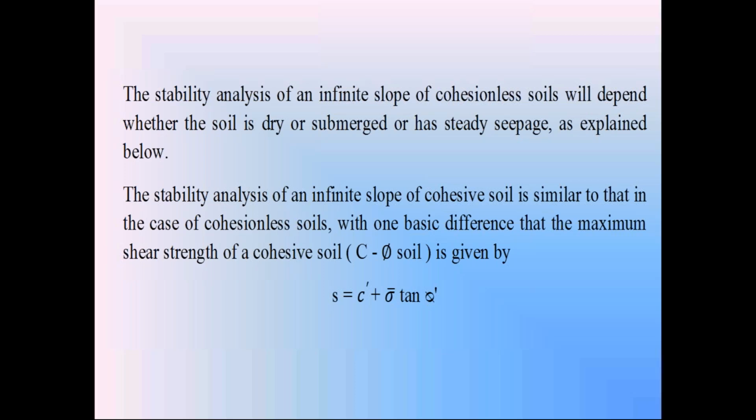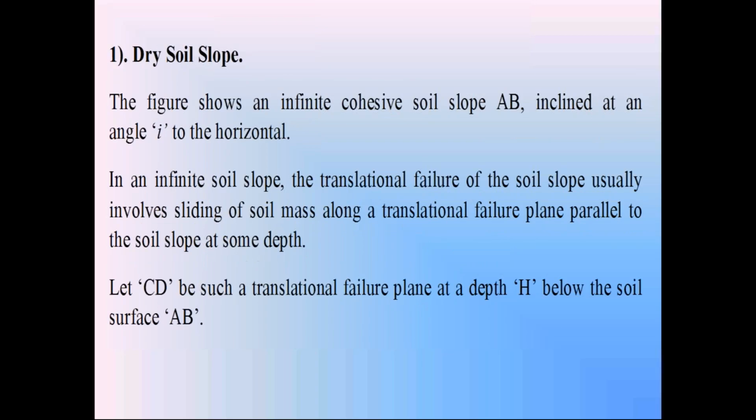Whereas in cohesionless soils, there is no attraction between the soil particles, so there is no cohesion. The cohesion c in sandy soils is 0, whereas in clayey soils, we have this property of cohesion. So this cohesion is the property of only clayey soils, that is cohesive soils.